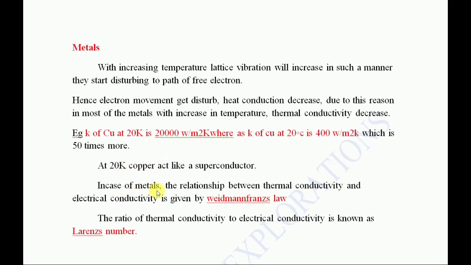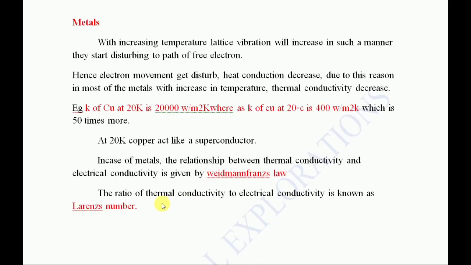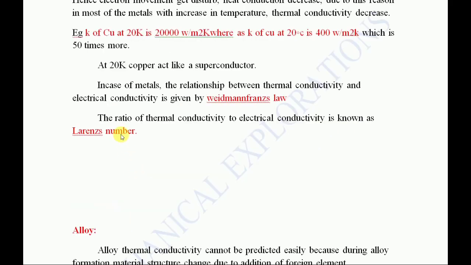Now, in the case of metals, the relationship between thermal conductivity and electrical conductivity is the Wiedemann-Franz law, and the ratio of thermal conductivity to electrical conductivity is the Lorenz number. These things are just for ESE 1 marks. There is no concept in this.